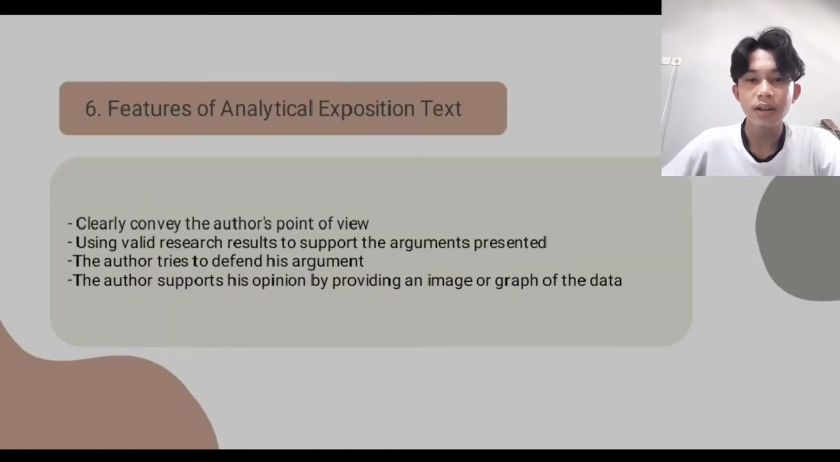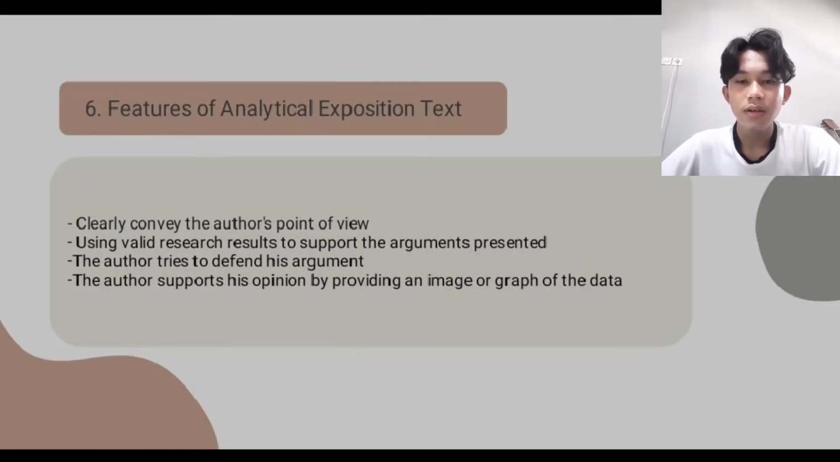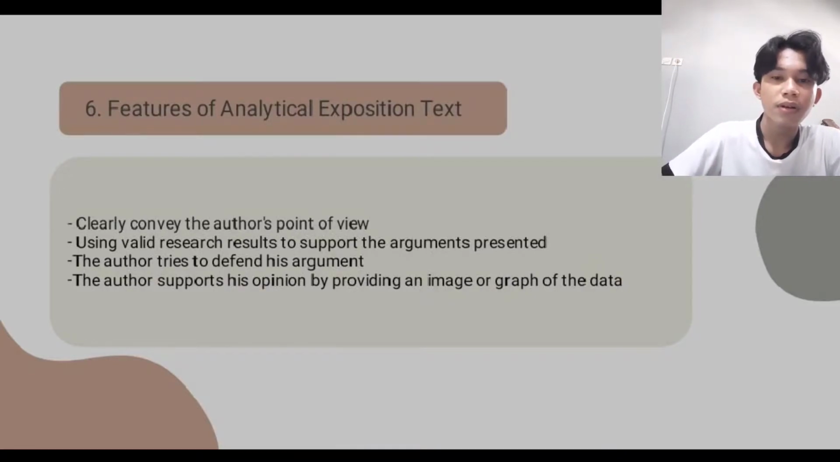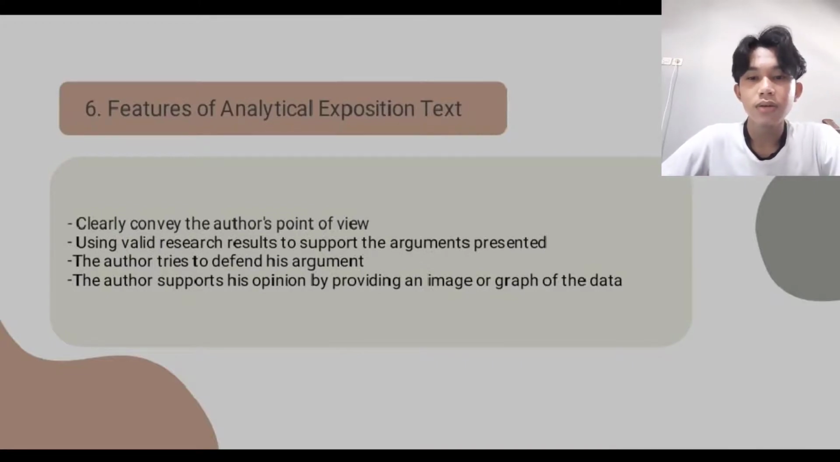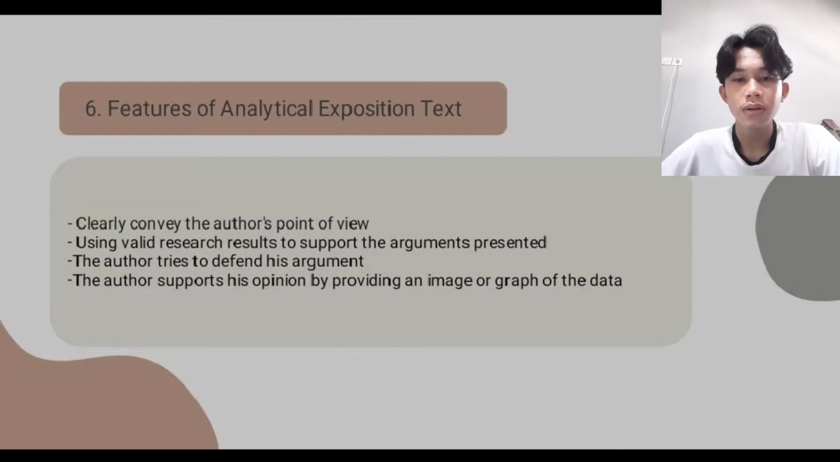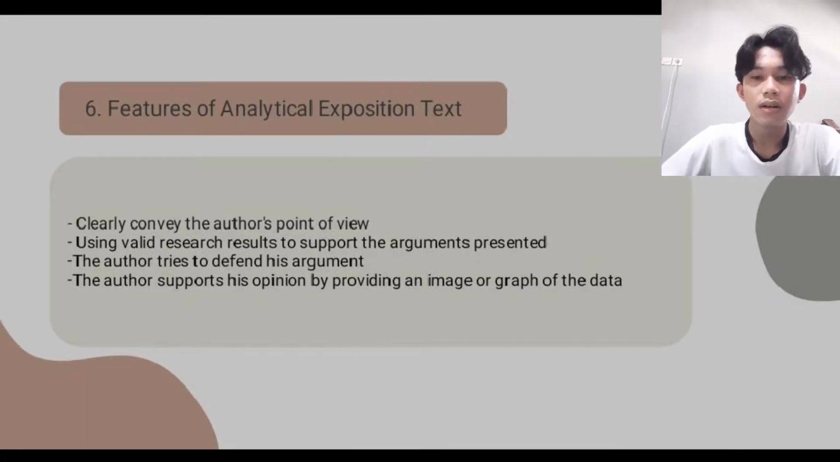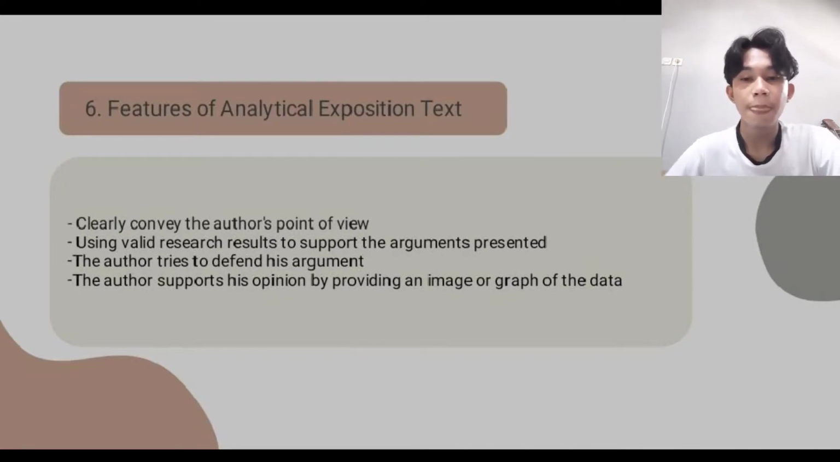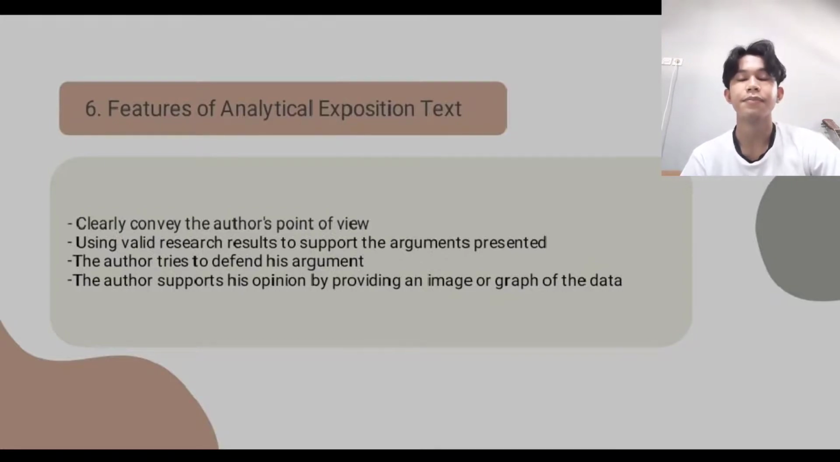Features of analytical exposition text. First, clearly convey the author's point of view. 2. Using valid research results to support the argument presented. 3. The author tries to defend his argument. 4. The author supports his opinion by providing an image or graph of the data.